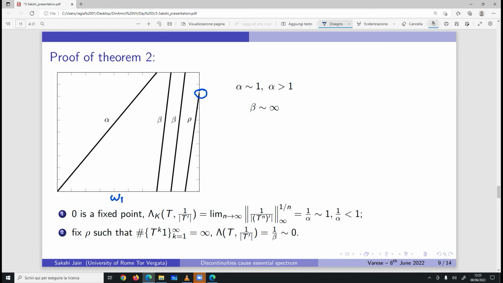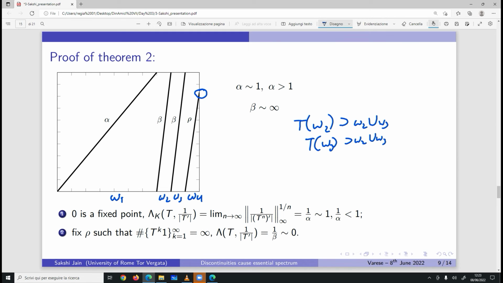This is omega 1, omega 2, omega 3, and omega 4. Then what I mean to say is that the partition omega 2 and omega 3 have covering property, which means that T omega 2 contains omega 2 union omega 3, and similarly T omega 3 contains omega 2 union omega 3.